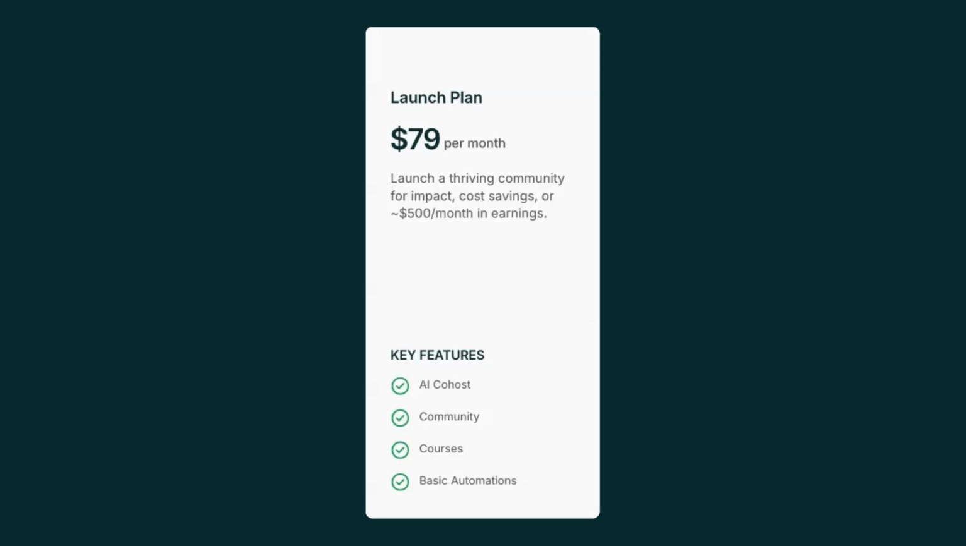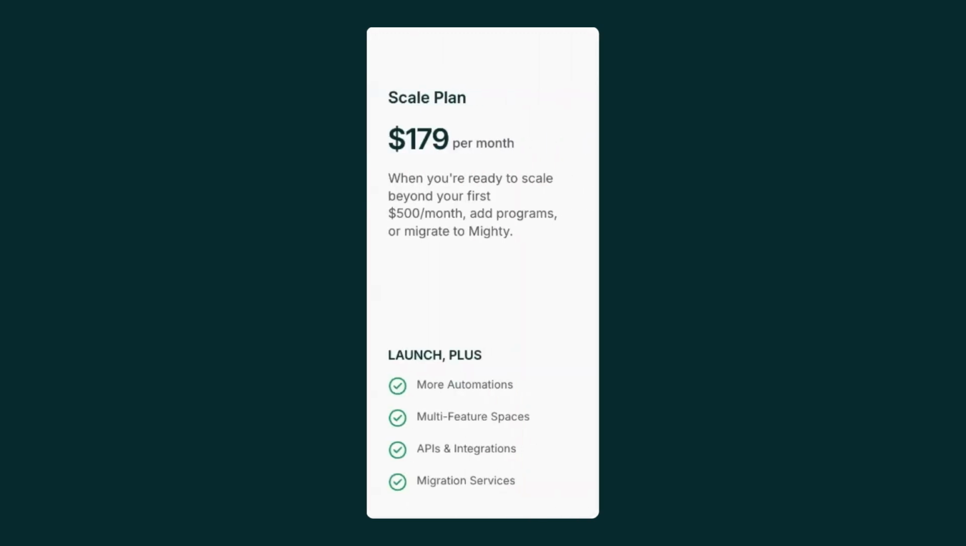Now, when you are ready to scale beyond making around $500 a month, the scale plan is there for you. This plan is also perfect for people that are migrating from another platform. If you already have an existing audience and you're ready to bring them into Mighty Networks, the scale plan is perfect for you. In fact, we actually offer migration services for people that use the scale plan. So we'll help you bring your content and your members over to Mighty to take the hard work out of your hands.